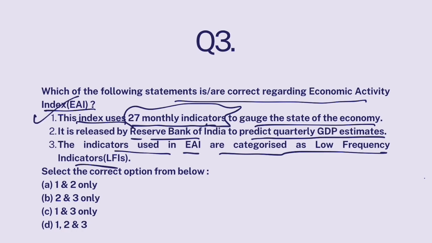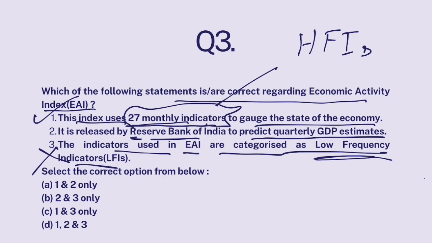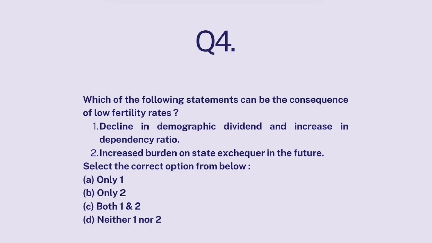So this part is correct. Now, these 20 monthly indicators provide data on a monthly basis. So they provide it very quickly. Hence, they are called high frequency indicators, not low frequency, high frequency. Now, this EAI index is released by RBI. So that part is correct. The answer is A.